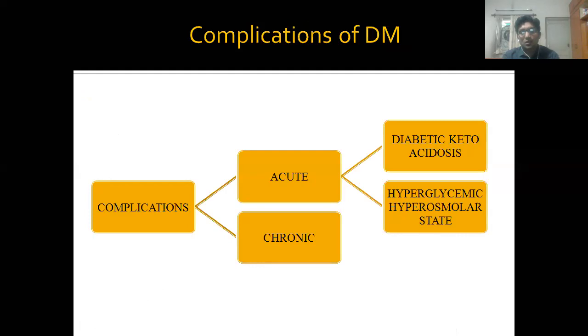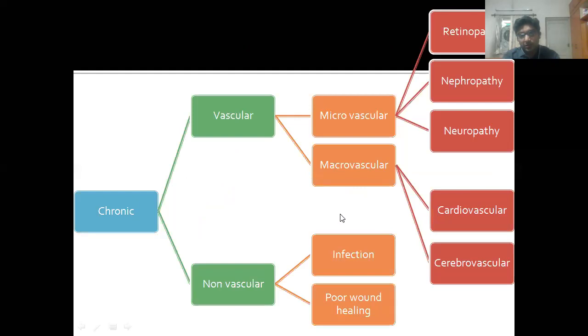Now, these are common complications. Diabetic ketoacidosis is more common in type 1 diabetes, which is more acute as compared to type 2, which is chronic, and the patient is more often obese. At a later age, type 2 diabetes occurs. This is all I have told you. Vascular complications are microvascular and macrovascular. Cardiovascular, cerebrovascular, and non-vascular are infection and poor wound healing.